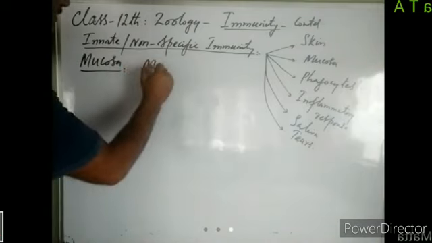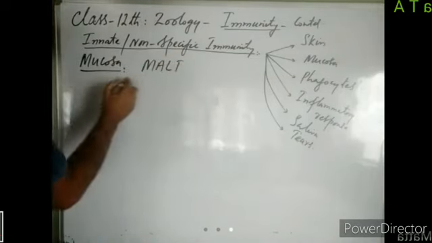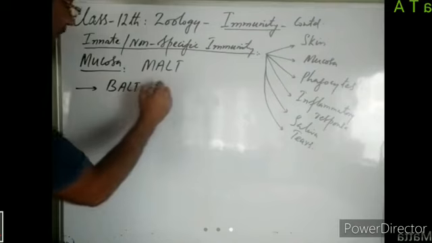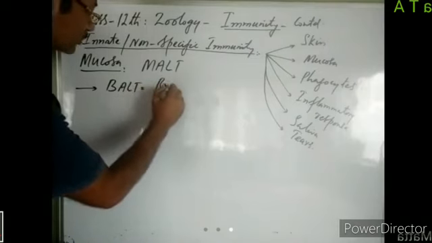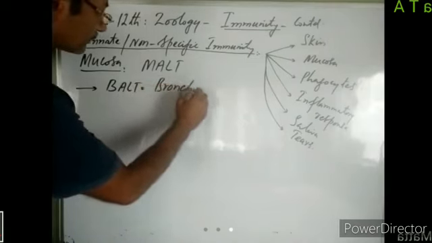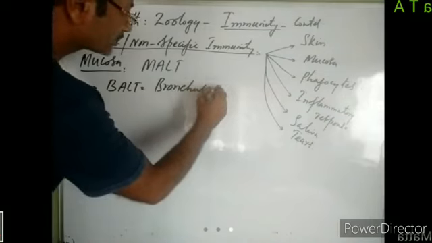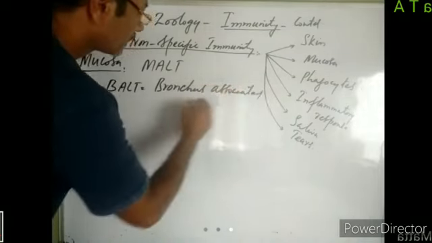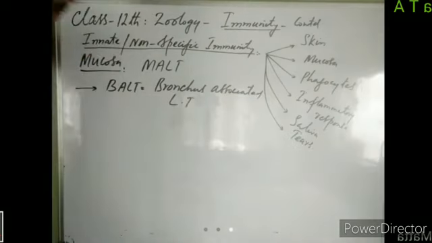So first of all, this MALT is classified into different types. Its first type is known as BALT. BALT stands for bronchus associated lymphoid tissue. So we have lymphoid tissues in our bronchi.